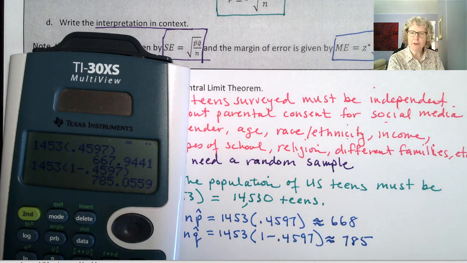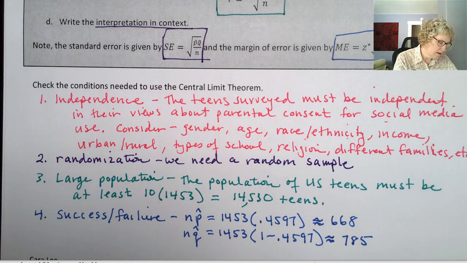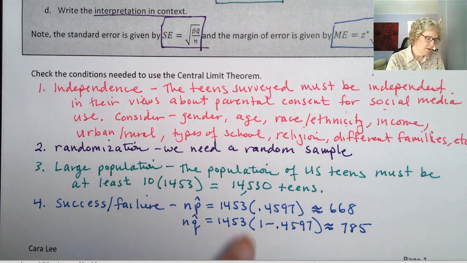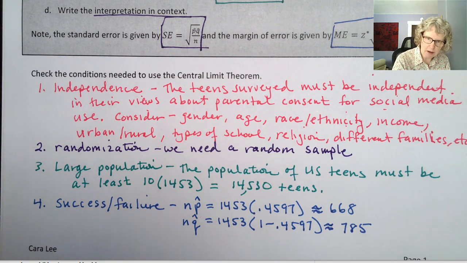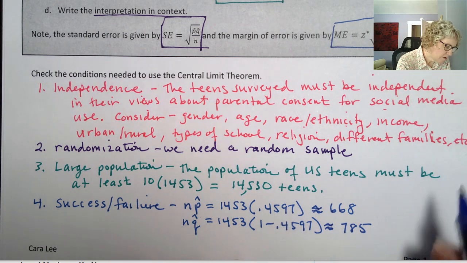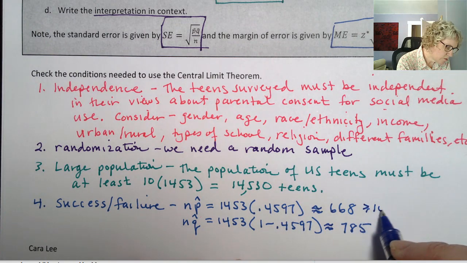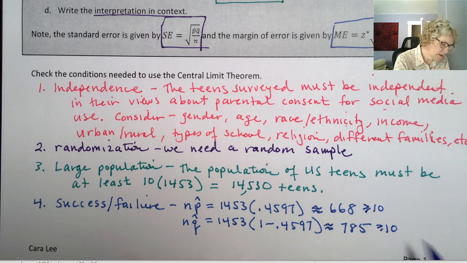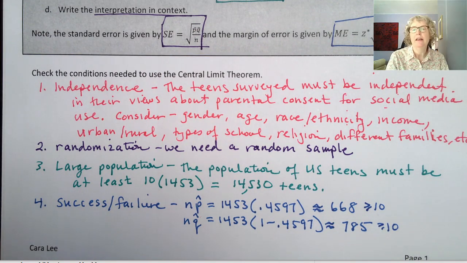So both are clearly way over 10, not a problem there. And because this is roughly in the middle, around 46%, around 50%, we don't need as big a sample size as when our proportion is on one of the ends.